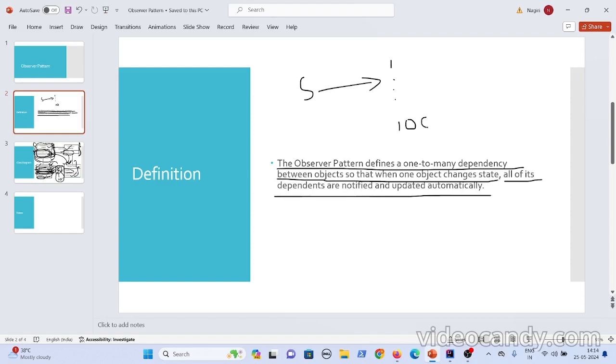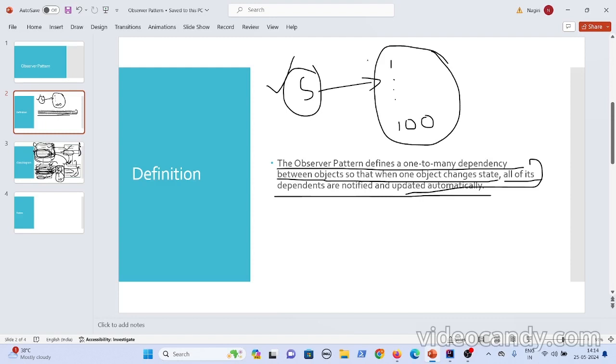So here it says the observer pattern defines a one-to-many dependency between objects. Subject is one and observers are many. So that when one object changes state, here meaning when the subject changes state, all of its dependents are notified and updated automatically. So all of the observers are notified and updated automatically. You understood the definition also, right? That's it about the observer pattern.